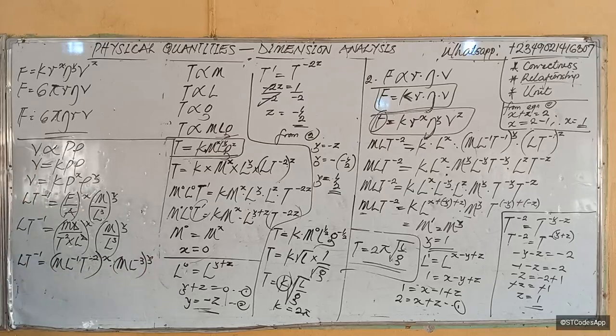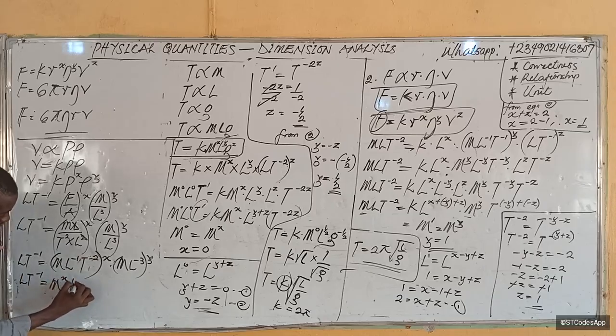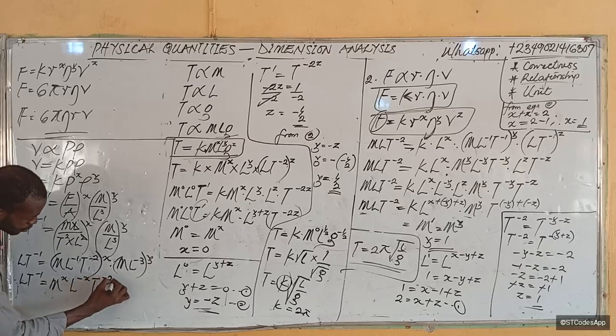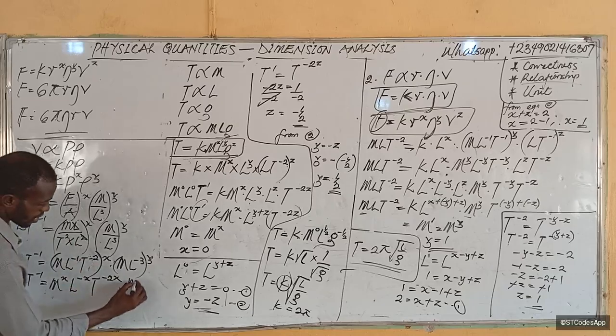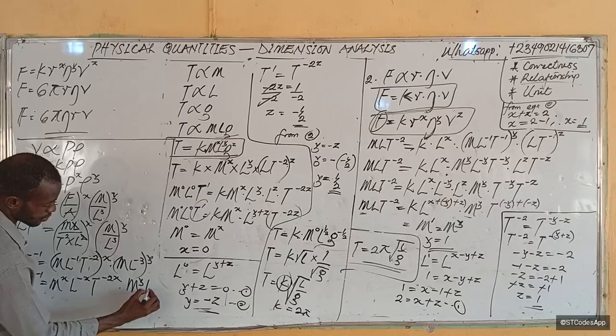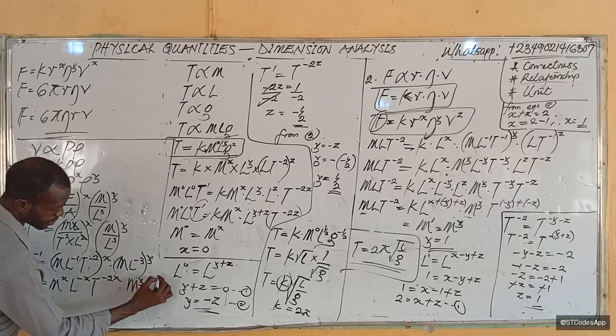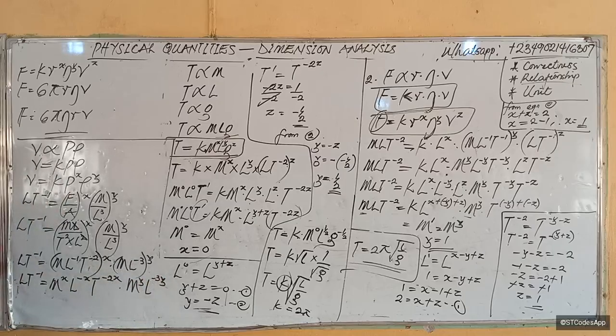So from here, we'll do the same thing. Distribute X for everybody. So L T raised to the power minus 1 is equal to M raised to the power X, L raised to the power minus X, T raised to the power minus 2X, when X is distributed for everybody, dot M raised to the power Y, L raised to the power minus 3Y. Okay? So we can now compare coefficients. M is here, but it's raised to the power 0.